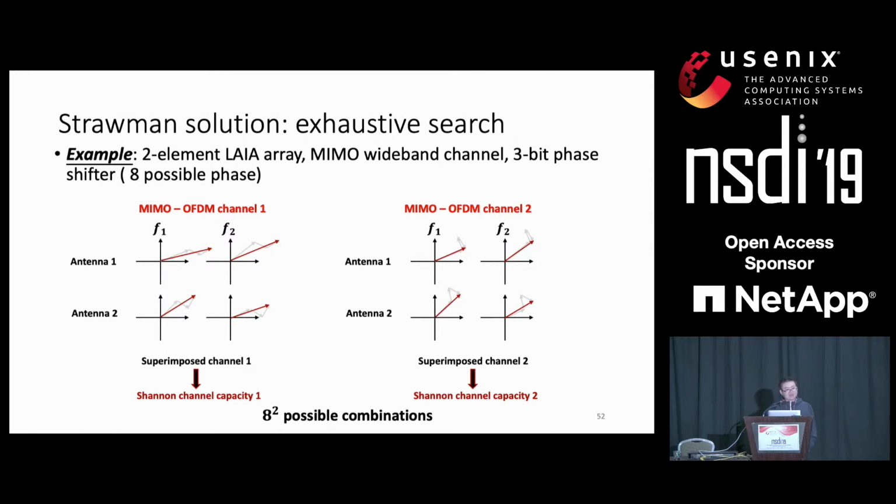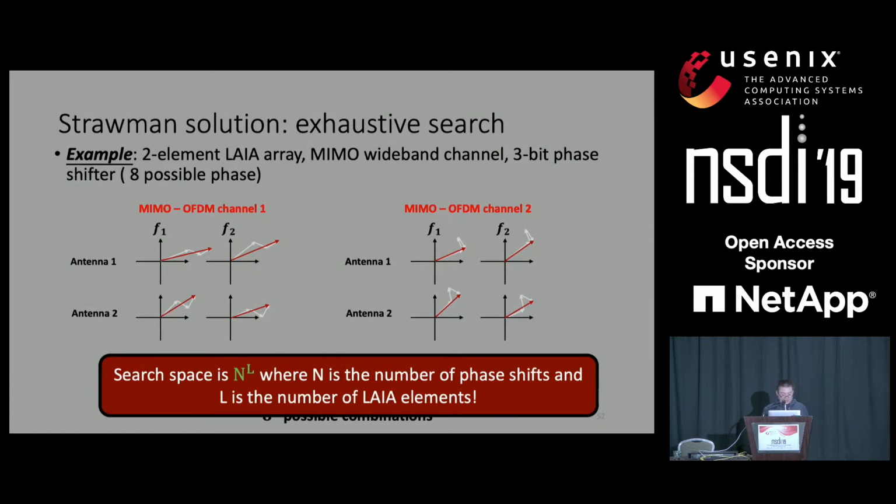But you can see that we have 64 possible combinations here. If we summarize, the search space is actually n to the power L, where n is the number of phase shifts and L is the number of elements. In our experiment, we use 36 elements, and each one has 16 phase shifts. So you can see the search space is so large that we cannot do it in real time using exhaustive search.